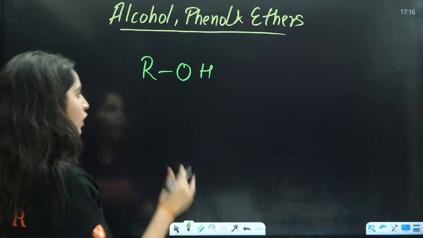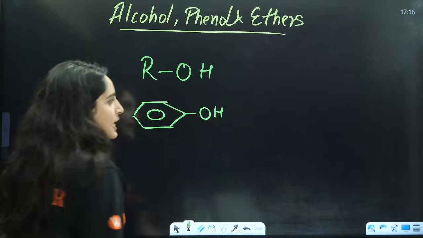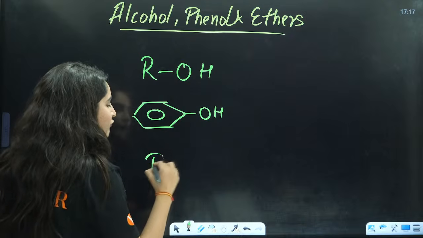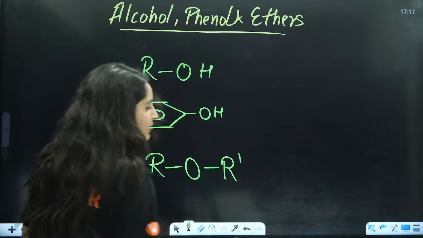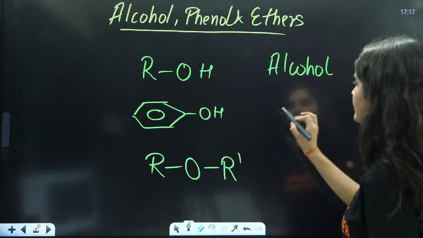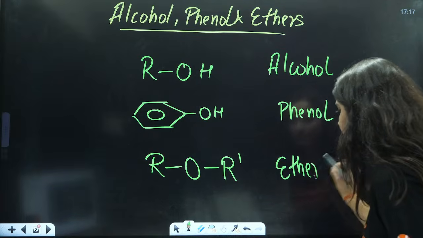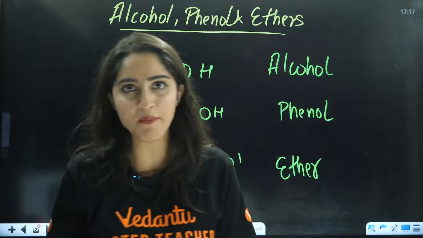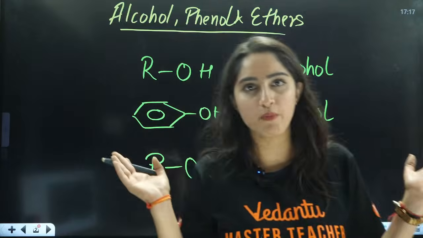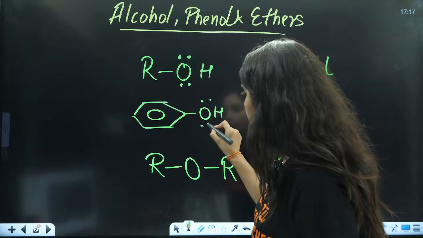If you talk about phenol, instead of this R, you have a benzene ring. That is your phenol, right? If you talk about ethers, in ether, instead of this H, you will have one more alkyl chain, that is R dash. This is alcohol, this is phenol, and this is ether. What is common between them? One oxygen is present, which is linked to two sigma bonds, and this oxygen has two lone pairs on it.